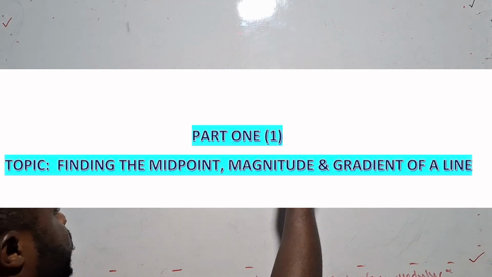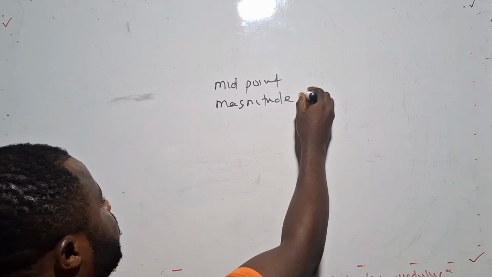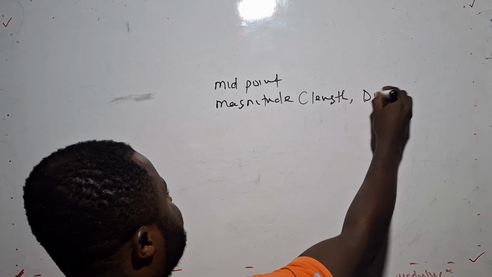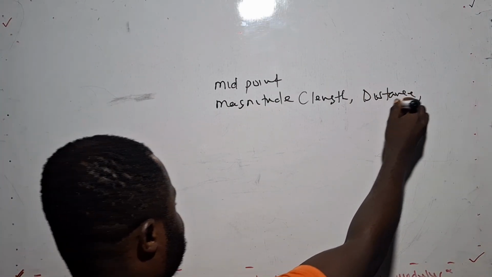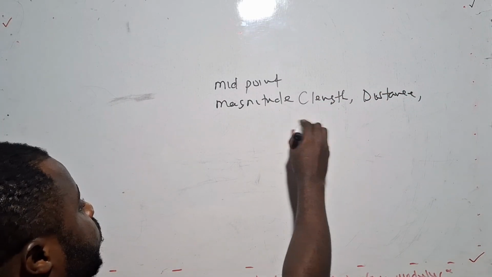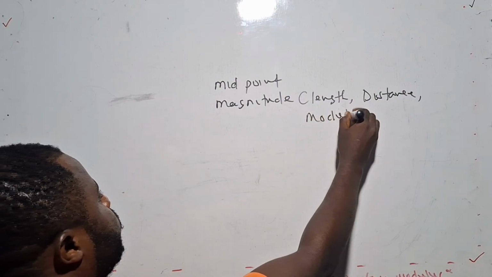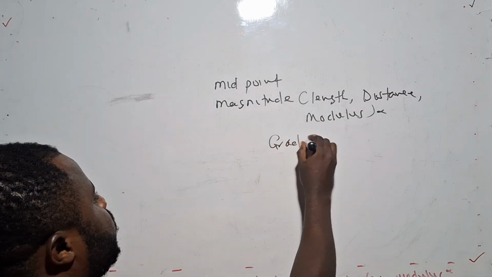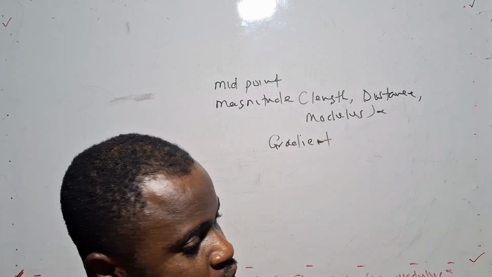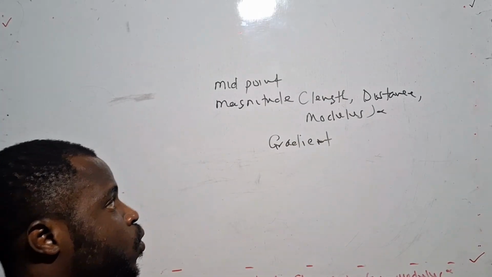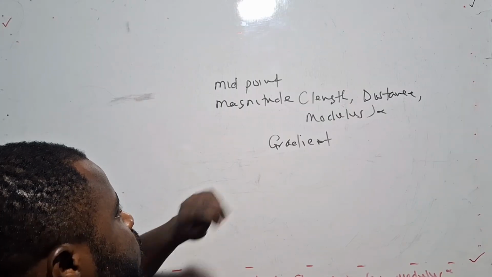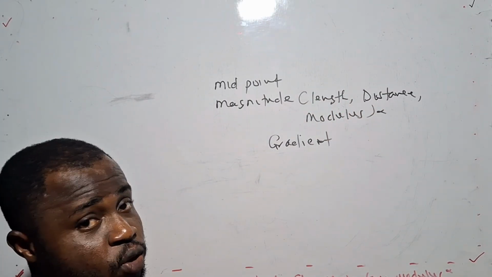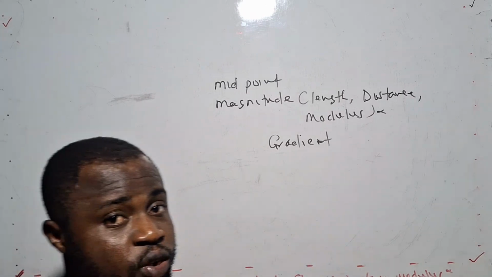And what you have to understand is that when I ask you to find magnitude, it's the same as find the length, find the distance, or find the modulus of a given line, and gradient. So this lesson is going to be 3 in 1. We are going to treat midpoint, magnitude, which is the same as length or distance and modulus of a line. Then we are going to treat gradient.